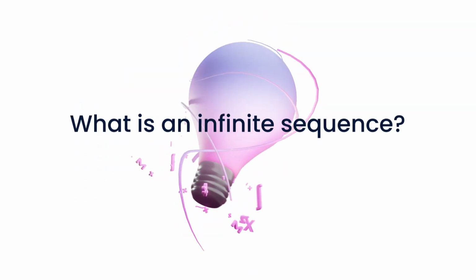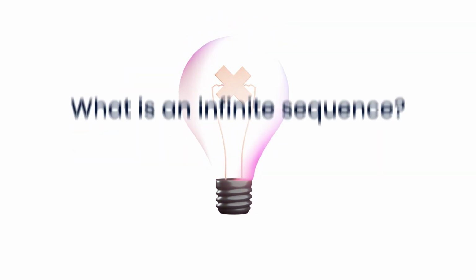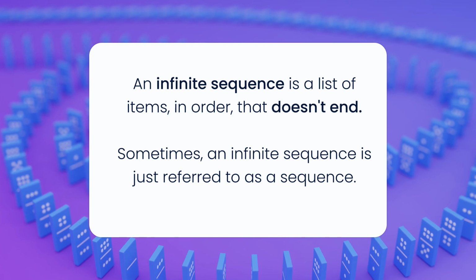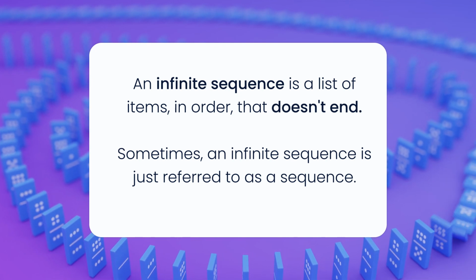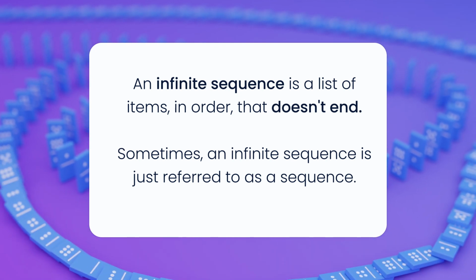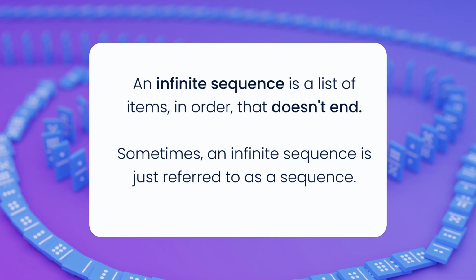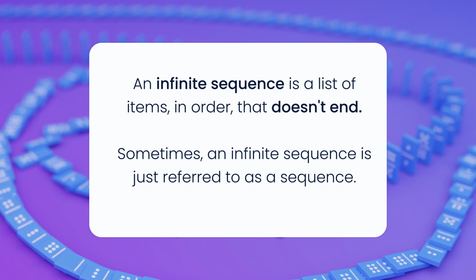What is an infinite sequence? An infinite sequence is a list of items in order that doesn't end. Sometimes an infinite sequence is just referred to as a sequence. Consider this finite sequence: 2, 5, 8, 1, and 9. The sequence didn't have to end there.